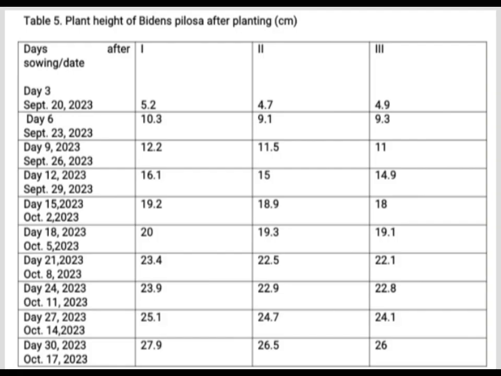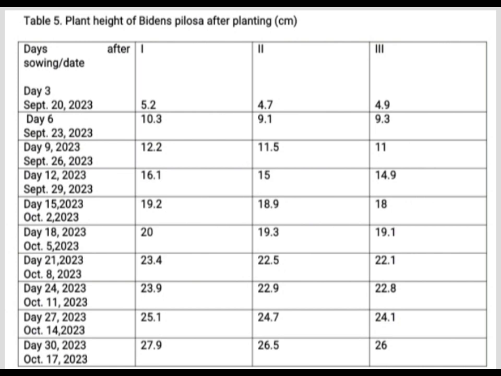So in table 5, it shows the plant height of Bidens pilosa after planting. So from day 3 to day 78, we took data about the plant height of Bidens pilosa. And what we saw is that replication 1 is the tallest compared to replication 2 and replication 3. From day 3 to day 78, we added up the plant height of replication 1, which totaled